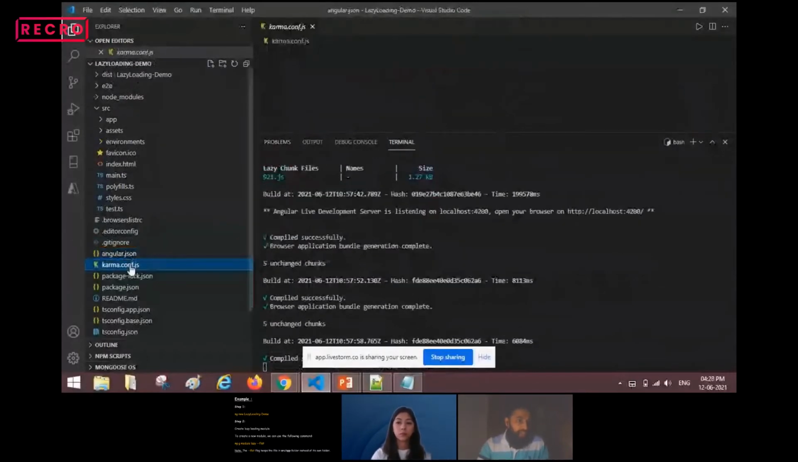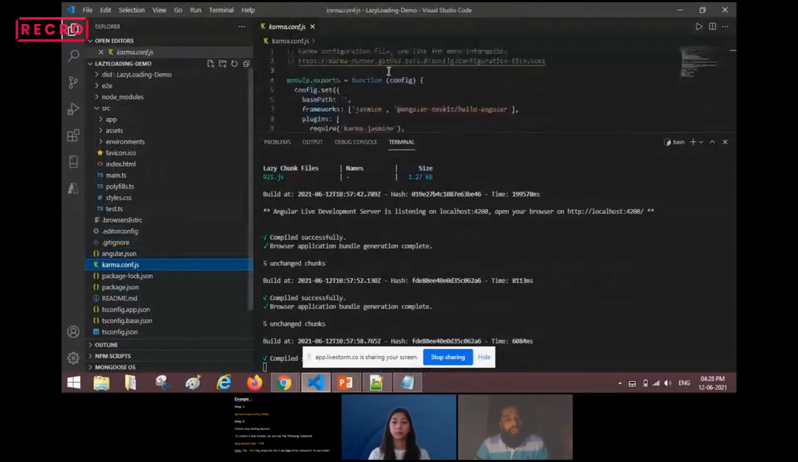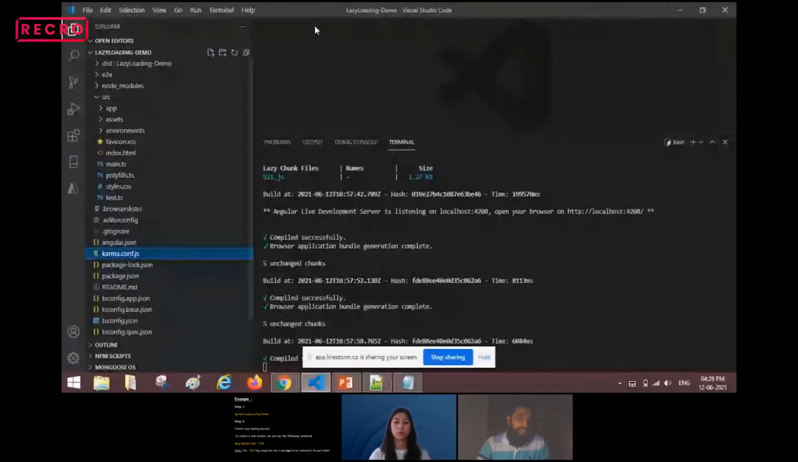Next one is the karma.conf.js file. This karma.conf.js file is responsible for the Karma test runner. This is nothing but unit testing. For unit testing, we will be using this karma.conf.js file.